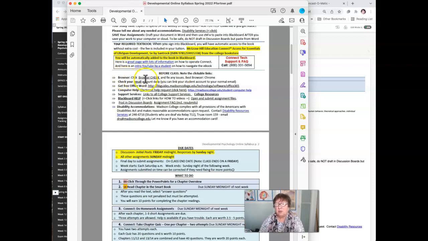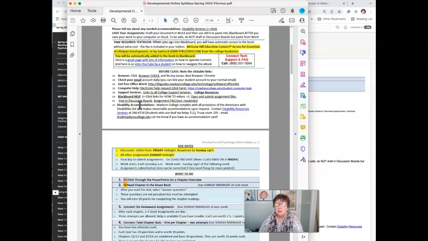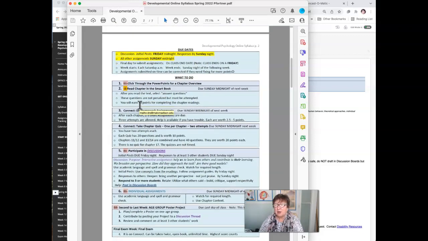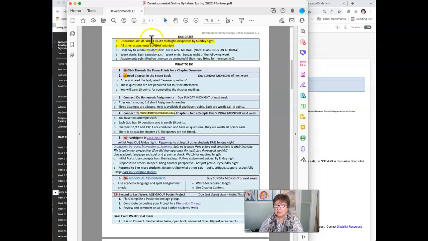Okay, so here are some links. The browser check. Here is your email, which you can, by the way, link to your normal email account if you would like. Here is a free Office Word program. If you need computer help, you can click here. There's support services for the college. Here's Blackboard help. Here shows you how to post in discussion boards or in assignments. This leads you to a little video. And then disability accommodations.